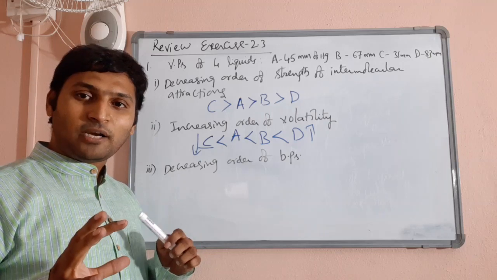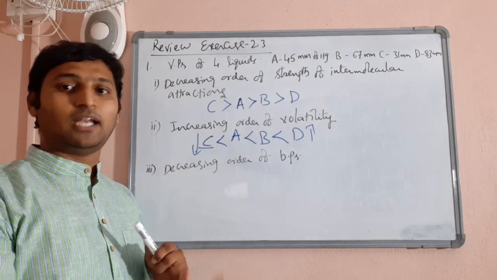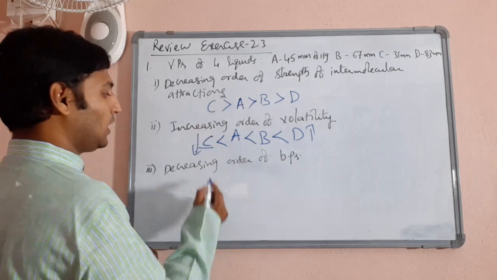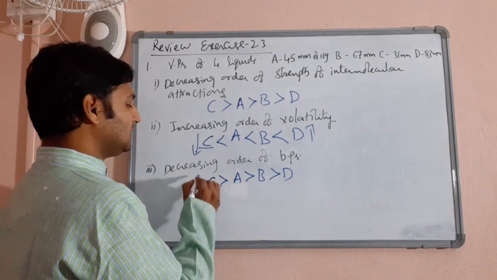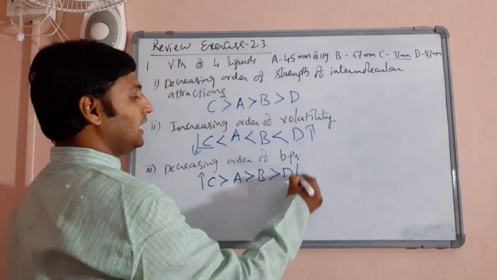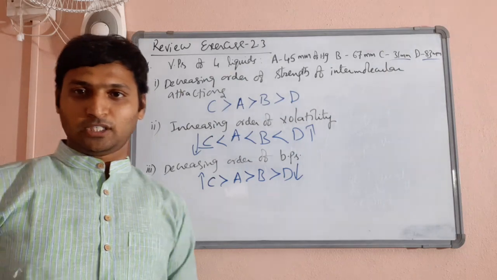Decreasing order of boiling point means highest boiling point to lowest boiling point. The one with the highest boiling point would have the least vapor pressure. So the order would be the same as the first one: C, A, B, D. C would have the highest boiling point because it is exhibiting the least vapor pressure. D would have the lowest boiling point because it is exhibiting the highest vapor pressure.